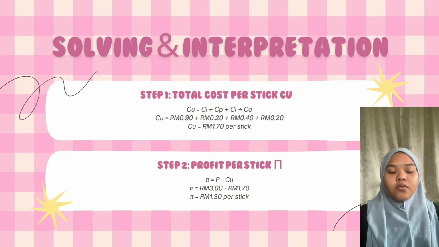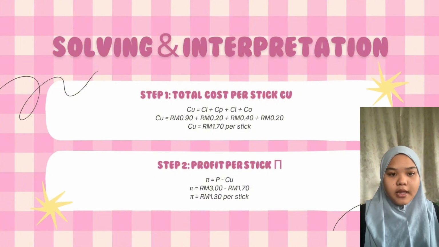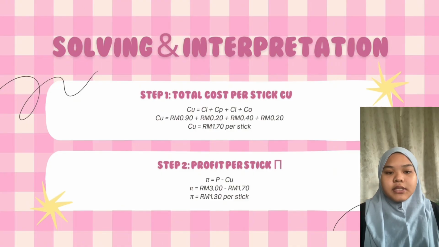Okay, we continue to step 2. Step 2 is to calculate the profit per stick, which is represented by pi. Using the formula pi equals P minus CU, the selling price P is 3 ringgit and the cost CU is 1 ringgit 70 cents. So 3 ringgit minus 1 ringgit 70 cents gives us 1 ringgit and 30 cents profit per stick.